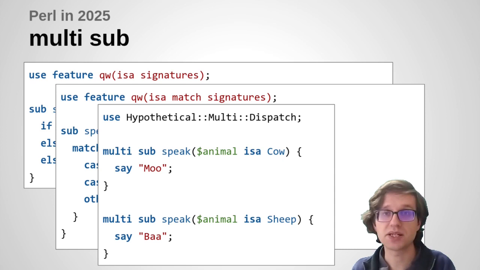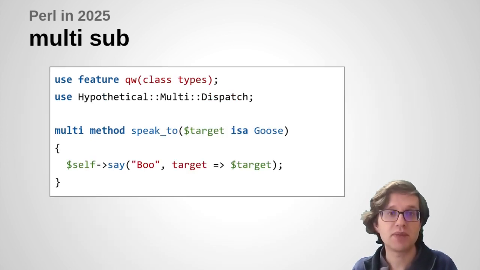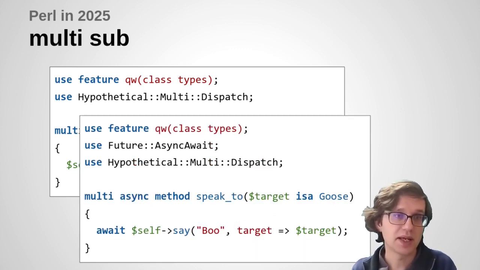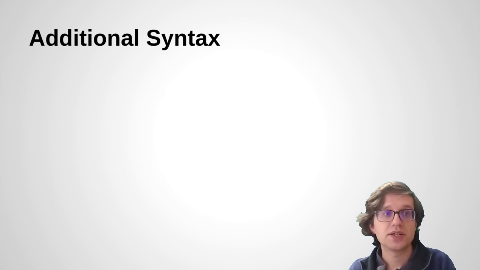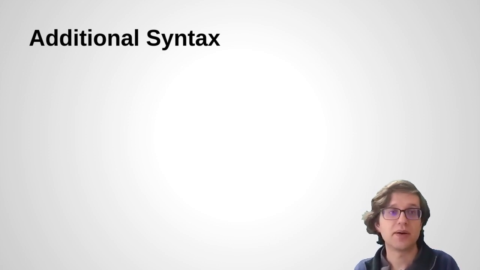So we could imagine this multi keyword to put in front of sub for doing that. Or we could put multi in front of method, and you could do multiple dispatch on methods. And you'd probably want to make sure you can also combine that with multi-async method. And that would be particularly powerful as well. So overall here we have quite a lot of additional syntax that would be nice to add to the language.